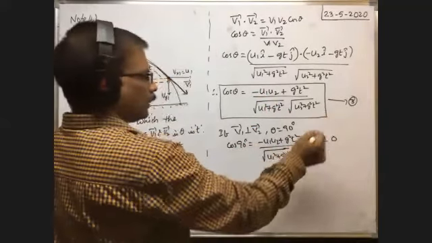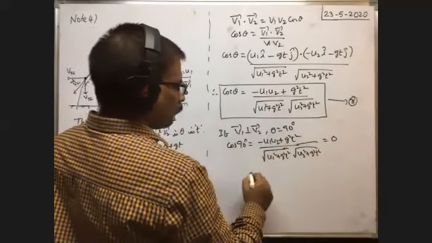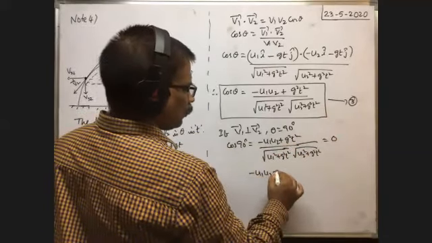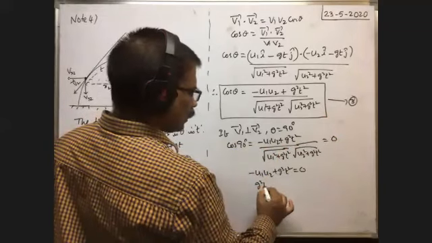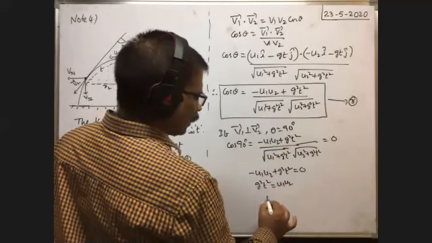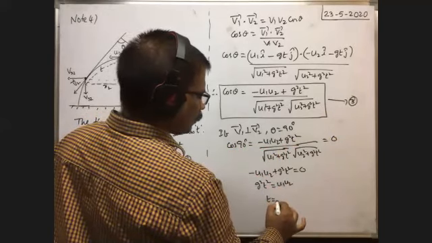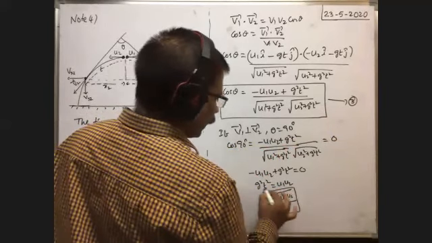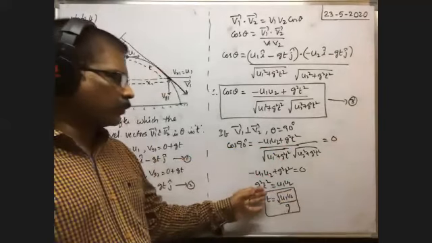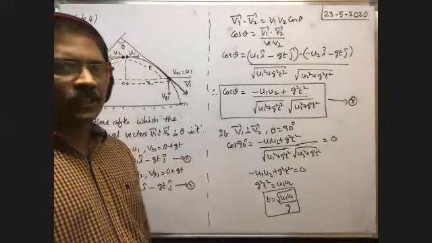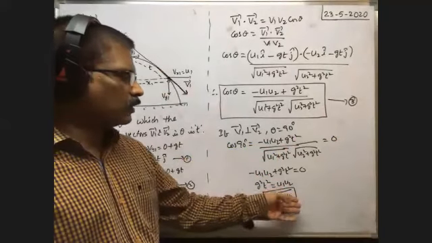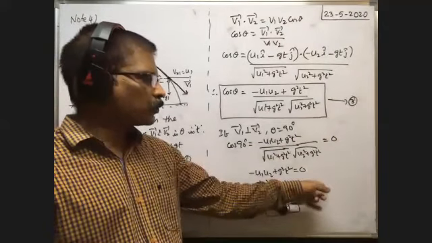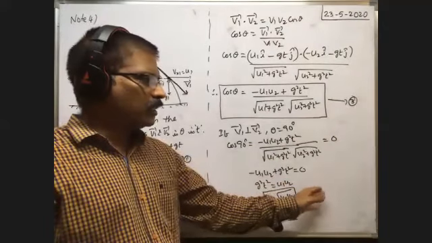Now we do cross multiplication. The denominator into 0 is equal to 0. Therefore, the remaining is minus u1 u2 plus g square t square equal to 0, or g square t square is equal to u1 u2. If you simplify, t is equal to root of u1 u2 whole by g. So it is the time after which the velocity vectors are perpendicular to each other. Suppose u1 and u2 are equal in magnitude, then instead of u1 u2 you substitute u, then t is equal to square root of u into u, that is u square, whole by g. That means t is equal to u by g.